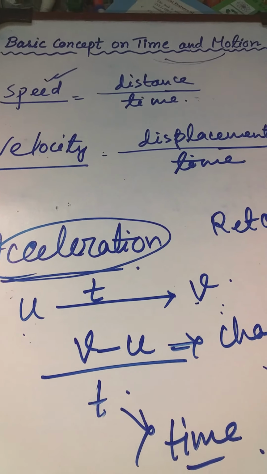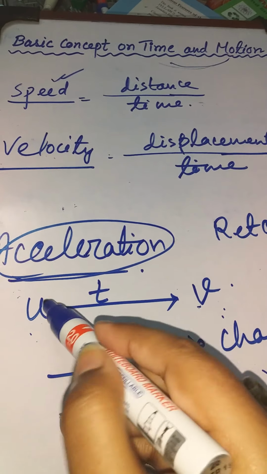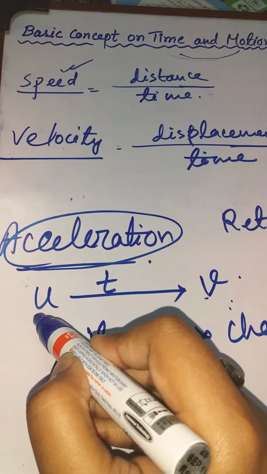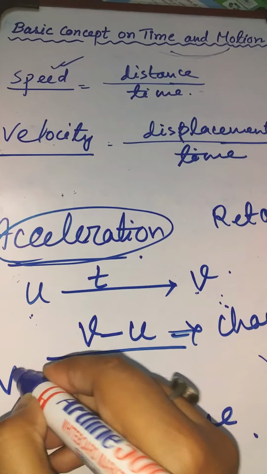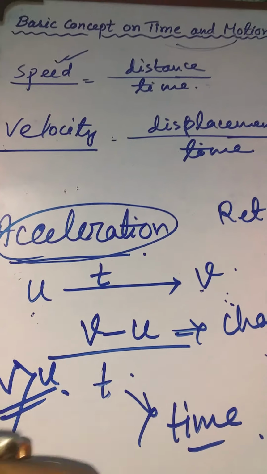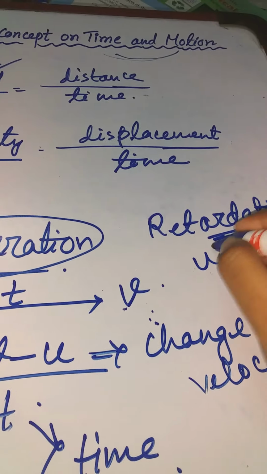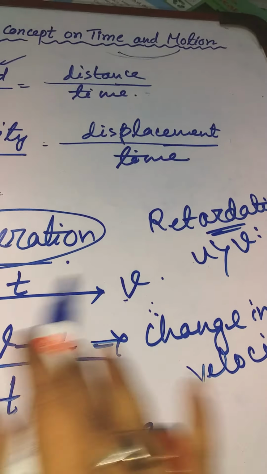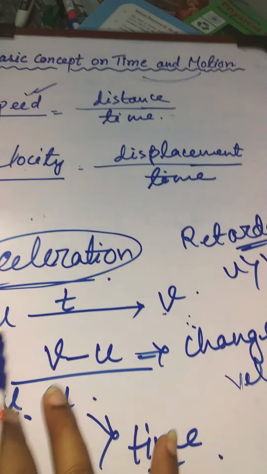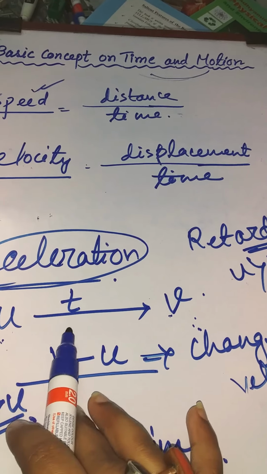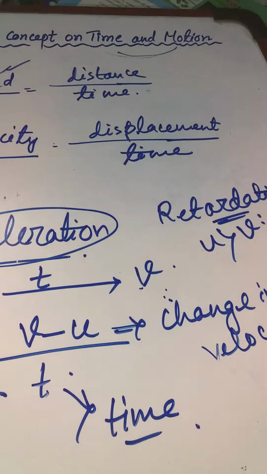Retardation basically means acceleration in a negative term. In case of acceleration, we always think that when the velocity changes from u to v, it will always increase. The value of v should always be greater than u. Then that is called acceleration. In case of retardation, u is greater than v, that means velocity decreases, then it is called retardation. So when a velocity increases within a limited time, it is called acceleration, and when a velocity decreases within a given time, it is called retardation.